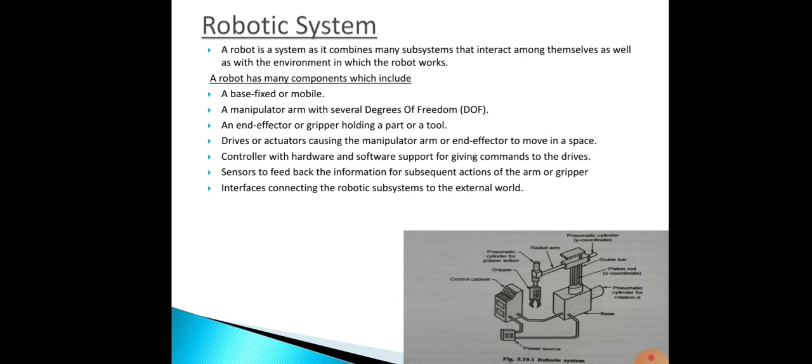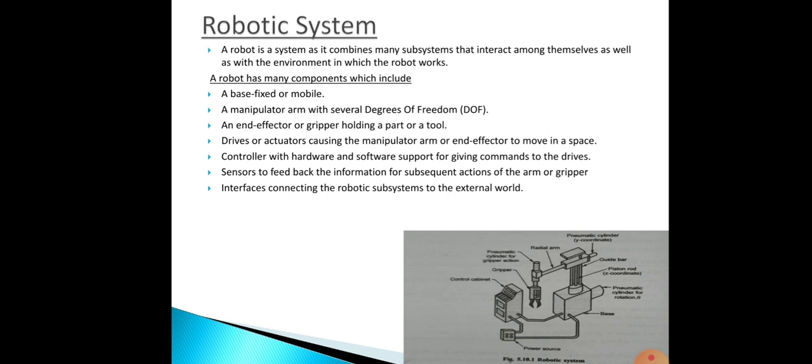Then a robot will have some specific objective. It may be designed for simply picking up and placing workpieces. It may be employed to interact with a lathe, a milling machine, or any equipment, or it may also perform some assembly work. To accomplish the job, a robot must have a suitable manipulator arm.